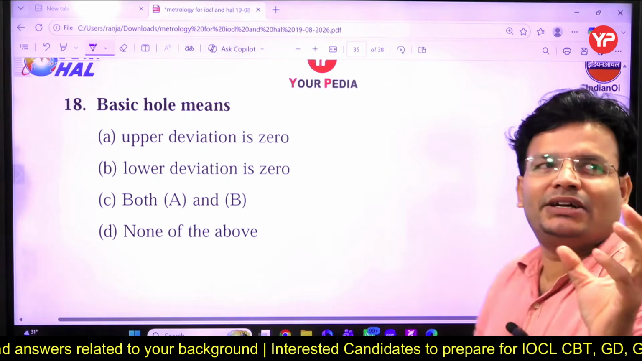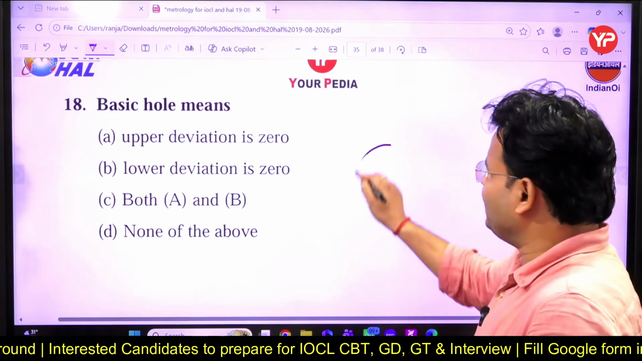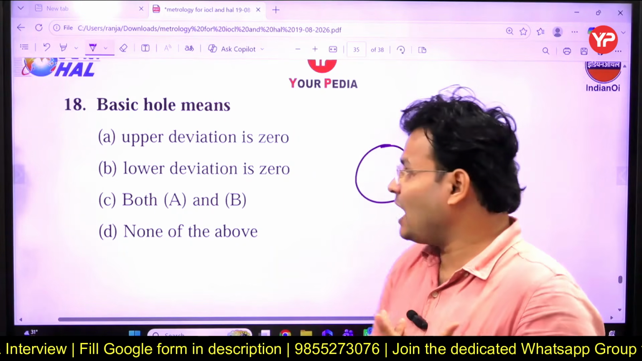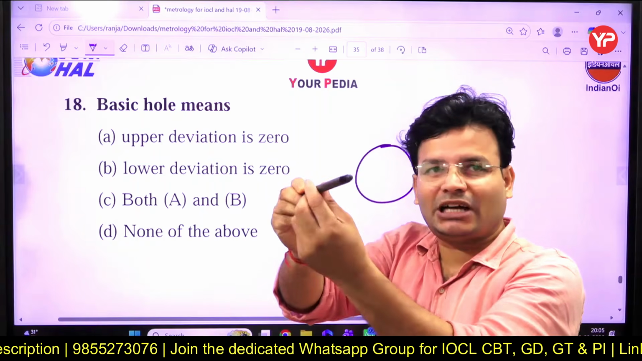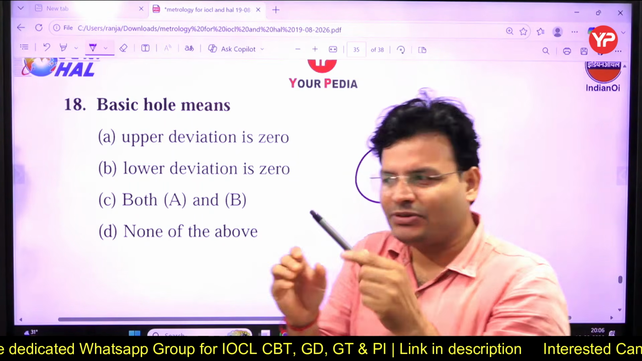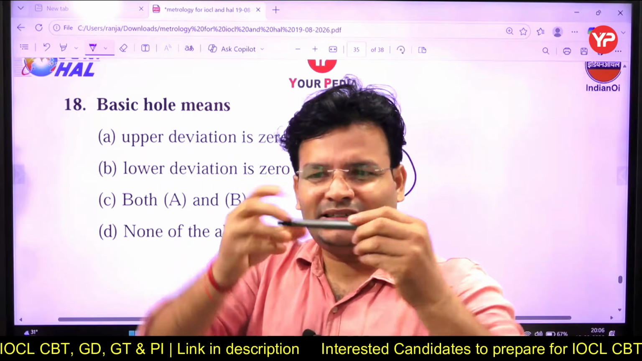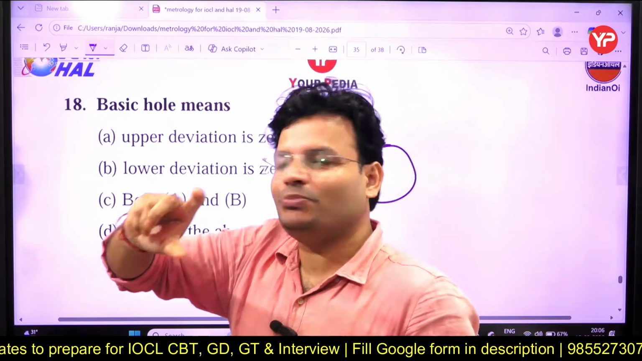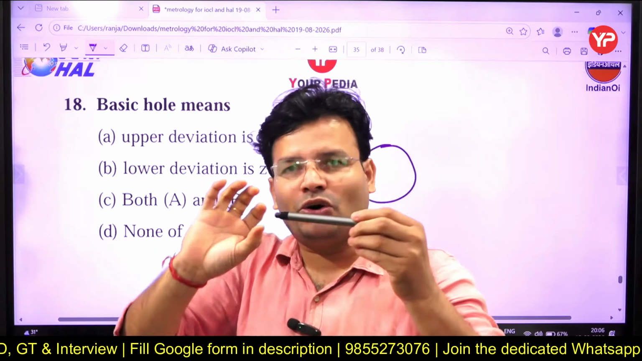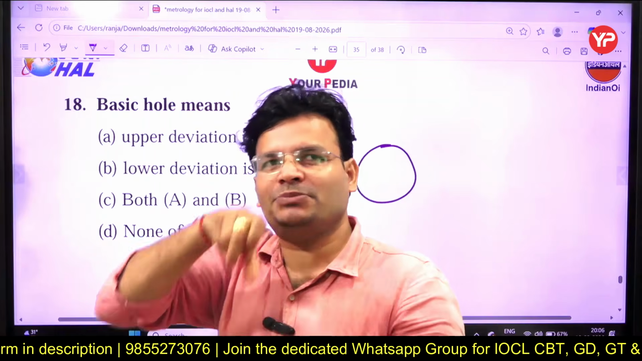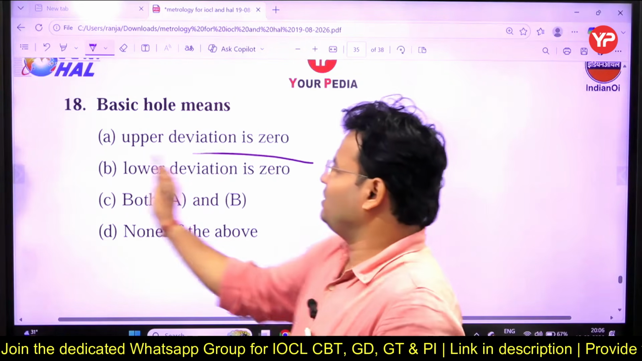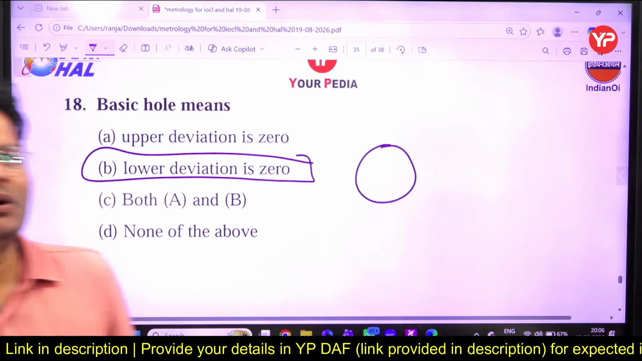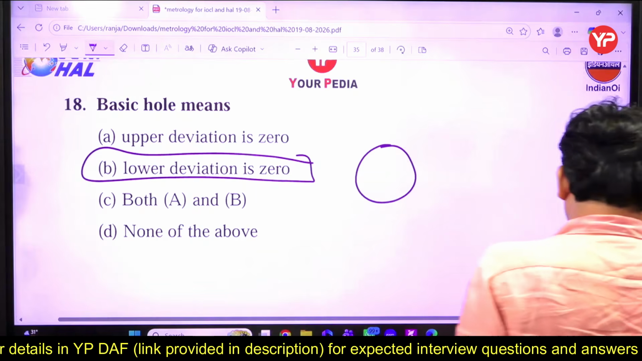In a hole, just keep in mind, what matters, the inner dimension or outer dimension? In a shaft, the upper dimension matters. शaft में हमारे लिए upper dimension matter करता है. So keep in mind, in the basic shaft upper deviation is 0. In the hole, the internal part is important to us, so lower deviation will be 0. Inner मतलब lower, तो ऐसे करके आप याद रख सकते हो.